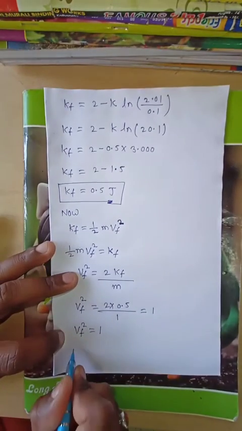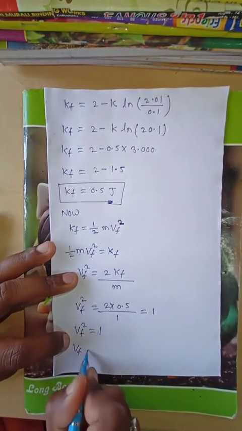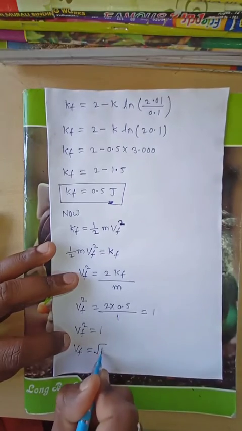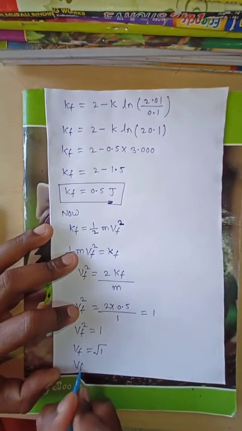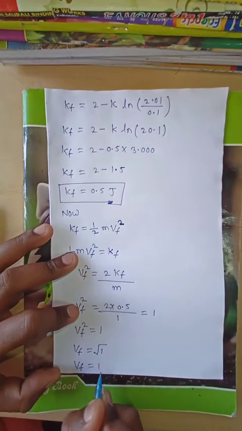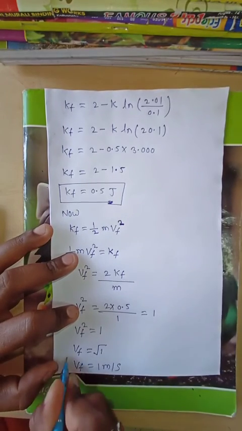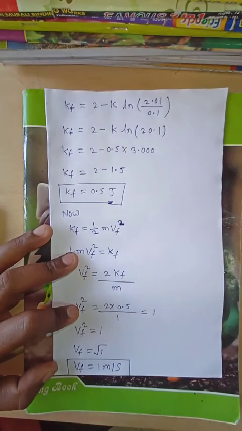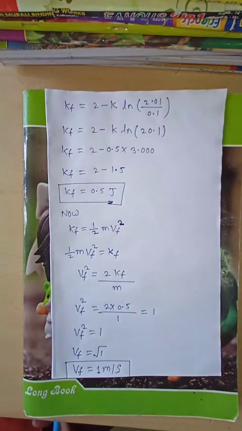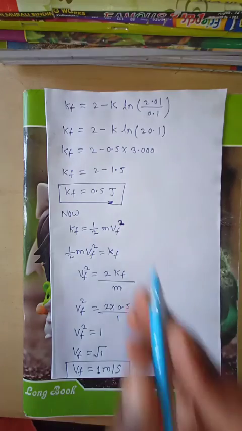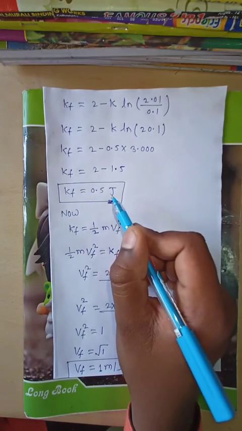Taking the square root on both sides, v final is under root 1, which is 1. Therefore the final velocity is 1 meter per second. The final speed of the particle is 1 meter per second and the final kinetic energy is 0.5 joule.